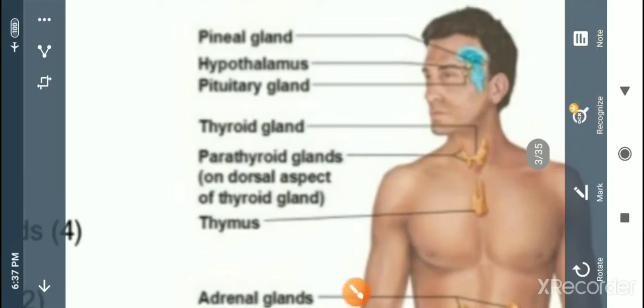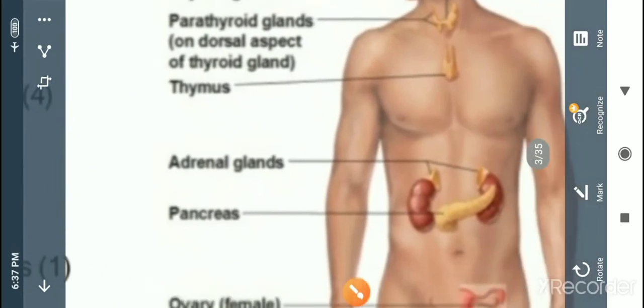And then the another one is the adrenal gland. If we talk about where the adrenal glands are present, they are on the suprarenal region, which means the region above the renal surface, and renal relates to the kidney.